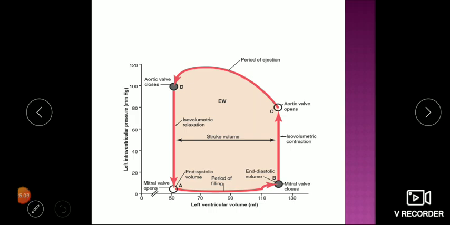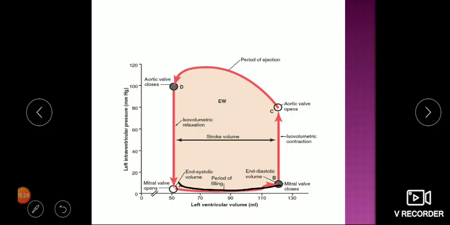You can see the volume rises in the diastole. In the isovolumetric contraction phase, volume remains constant. As the heart begins to contract, pressure rises. So here there is a pressure rise due to the isovolumetric contraction phase. Pressure is rising here like this.